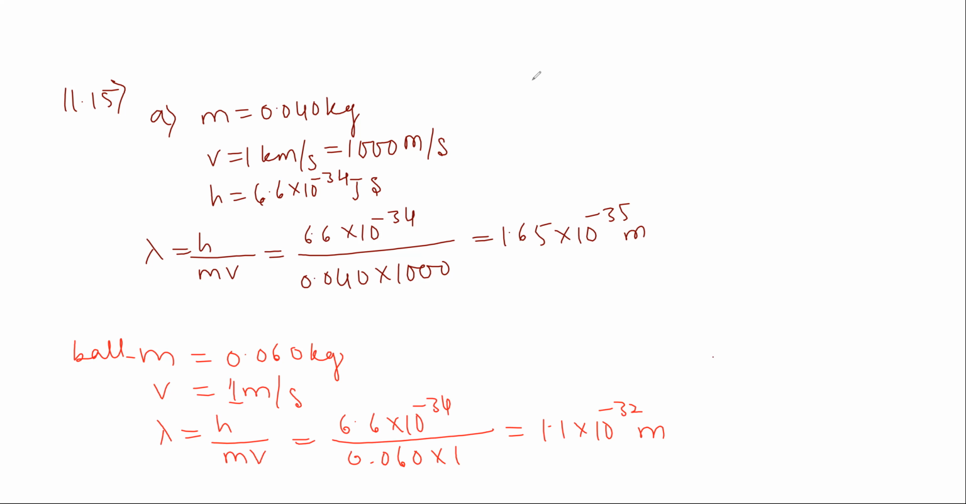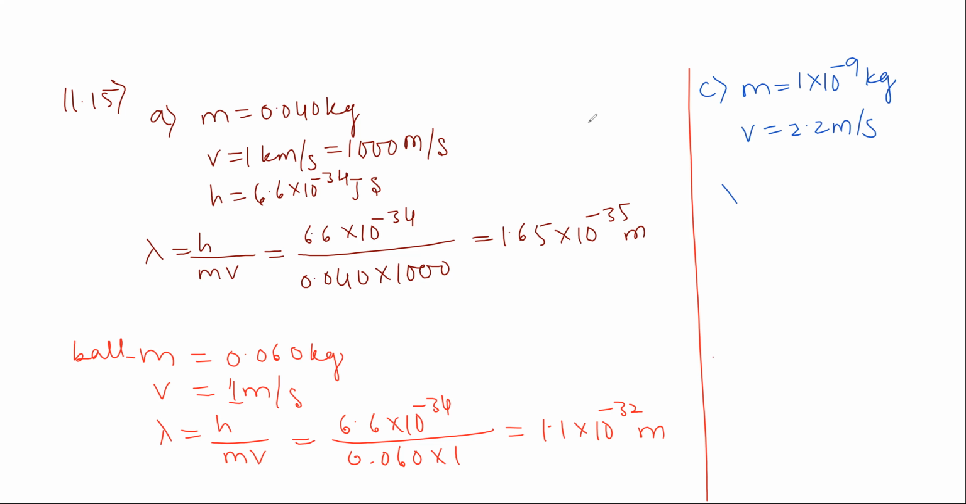This is the B one. Now what do we calculate for the C one? That is calculated by using the formula. Mass of dust particle m is equal to 1 into 10 to the power of minus 9 kg. Speed of dust particle v is equal to 2.2 meter per second. De Broglie wavelength is calculated by using formula h divided by m into v. Planck's constant 6.6 into 10 to the power of minus 34. The m value is 1 into 10 to the power of minus 9 and v value is 2.2.